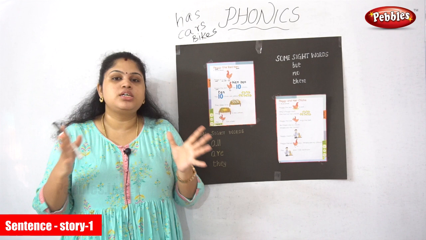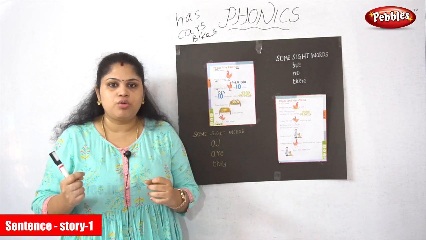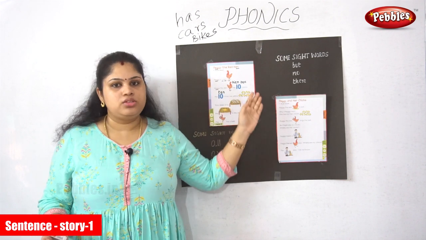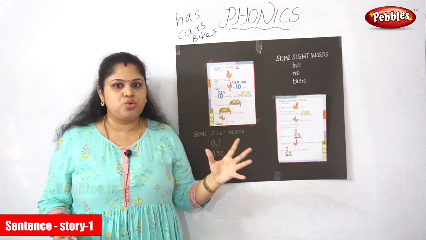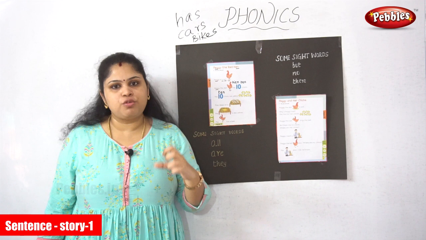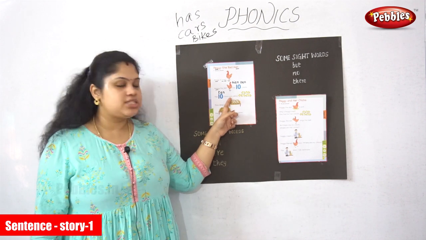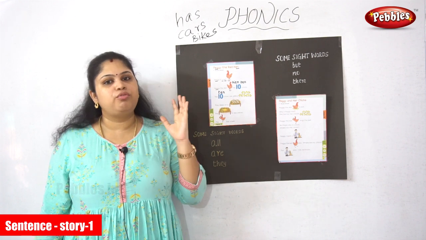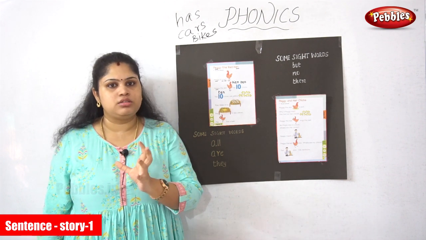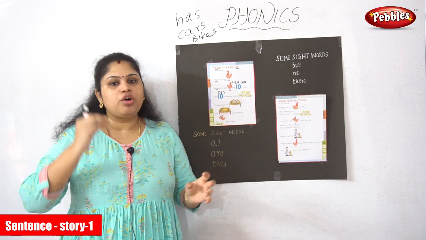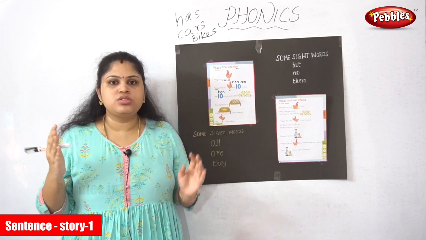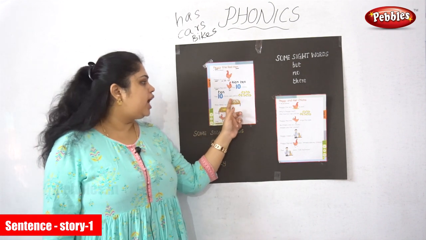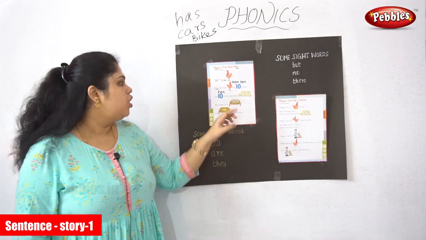Some words don't incorporate the phonic sound fully, like hen, Peggy, red. So in this word, we should not pronounce the sound of each and every letter. We should pronounce only the R. That's enough. A-R-E, R.